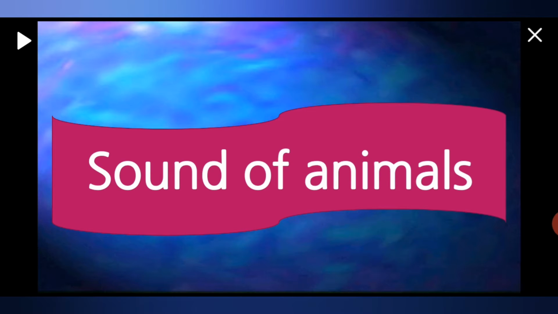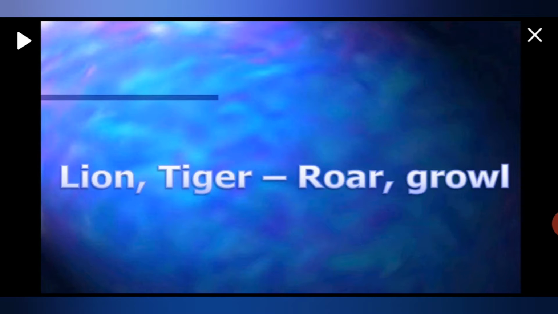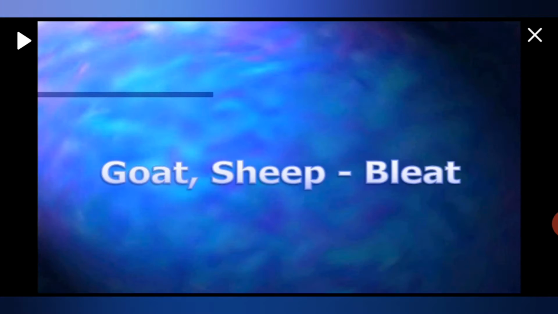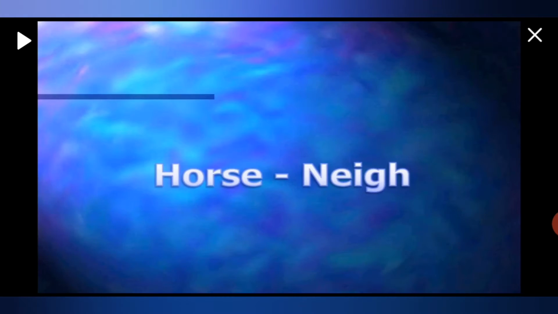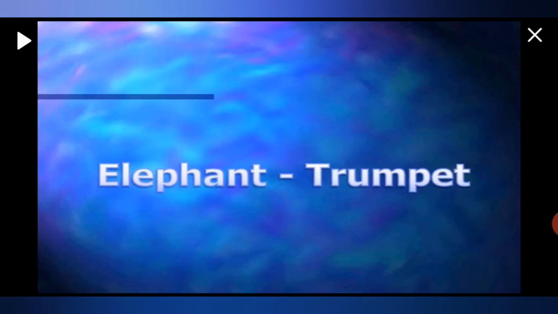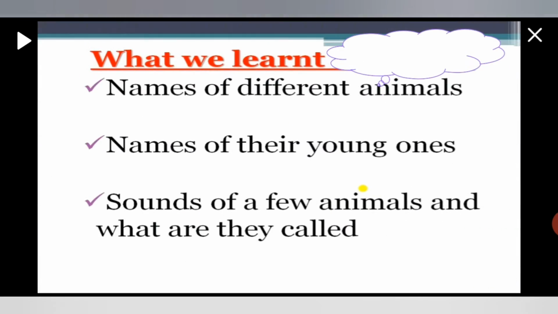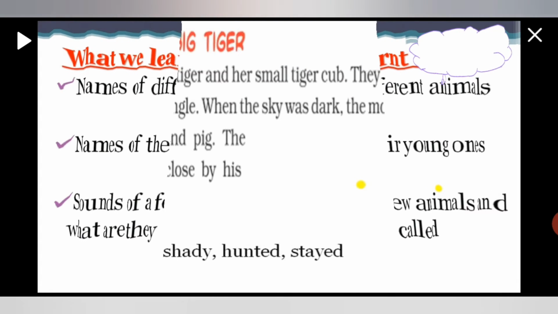Now let's see the sounds of animals. Lion and tiger, they roar or growl. Goat and sheep bleat. Donkey brays. Horse neighs. Elephant trumpets. Okay, now till now we have learned the names of different animals, names of their young ones, and sounds of a few animals, and what they are called, right? Now, let's start the story.